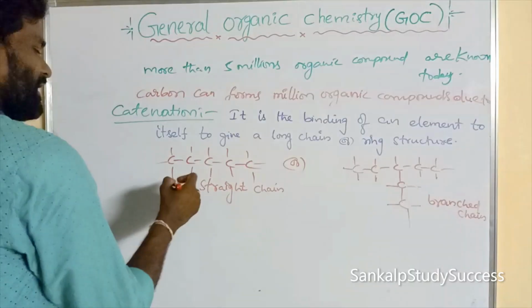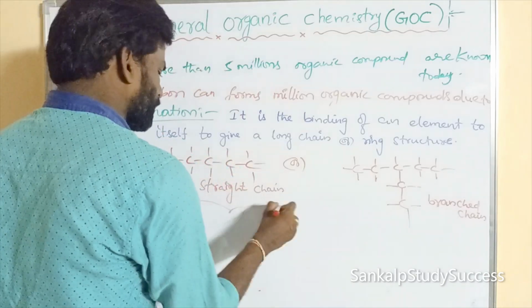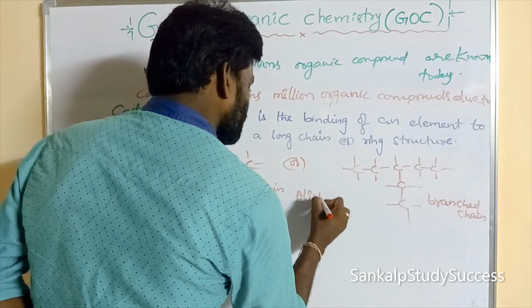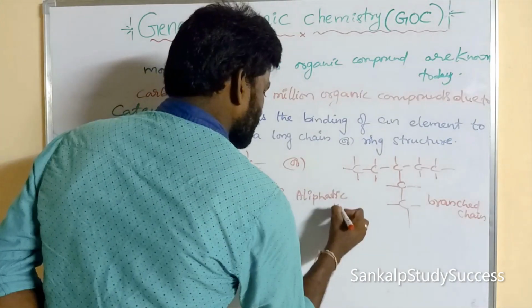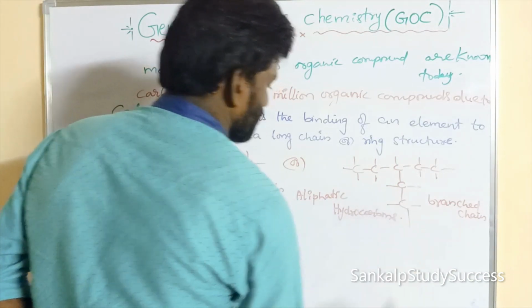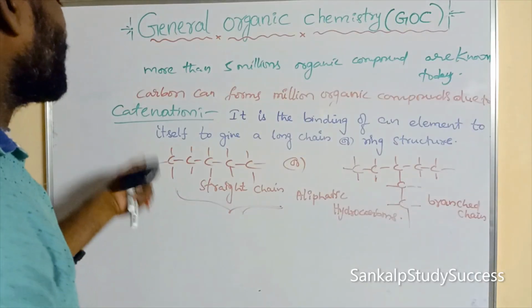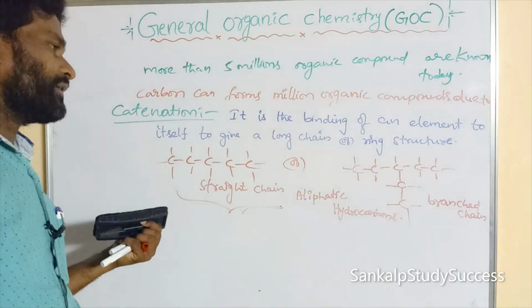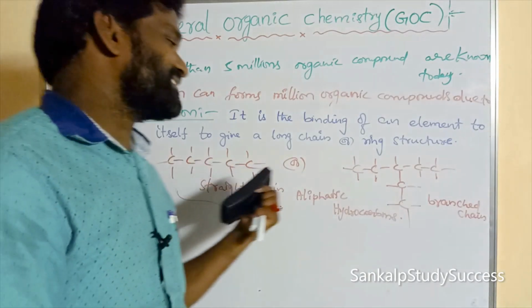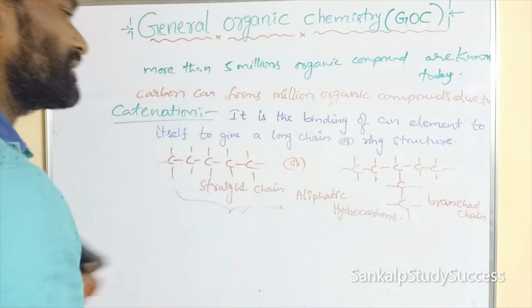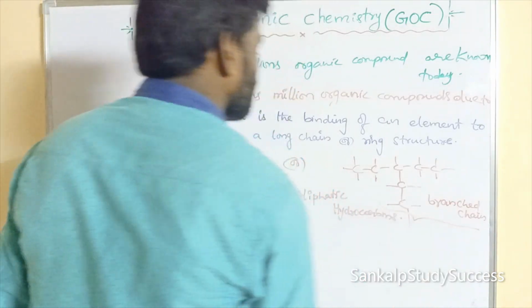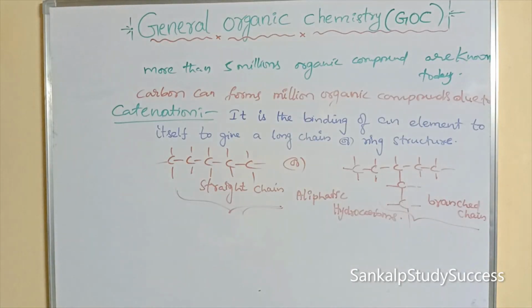These two are said to be aliphatic compounds, aliphatic hydrocarbons. Carbon can link with another carbon, a number of carbons can link with the same atom to give a long chain. That long chain may be a straight chain or branched chain. Both straight chain and branched chain belong to aliphatic hydrocarbons, aliphatic organic compounds.